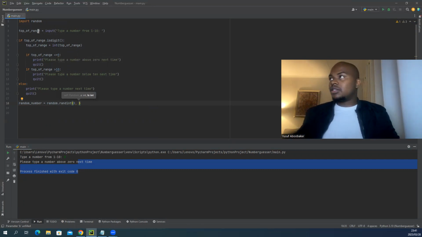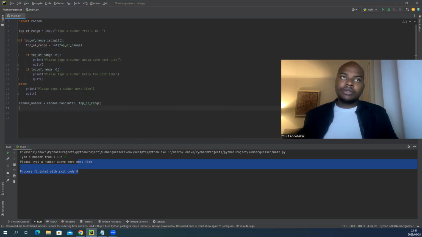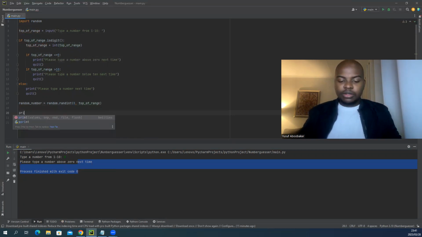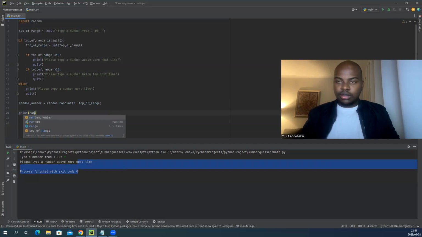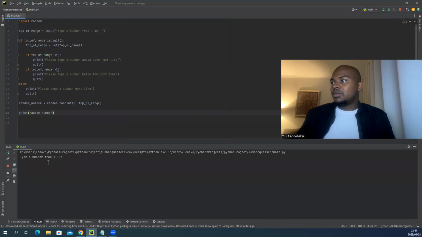So I'm pointing it to this top of range. Okay, perfect. Cool. Then we print random number. This is where it prints the random number, and we must select if it's above or below.